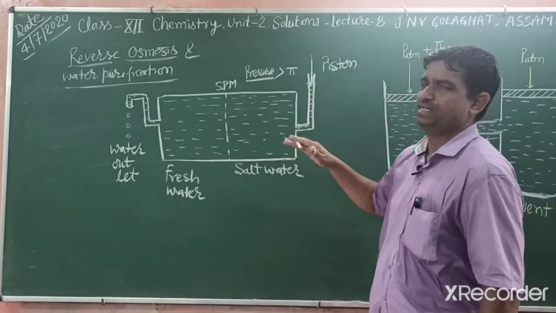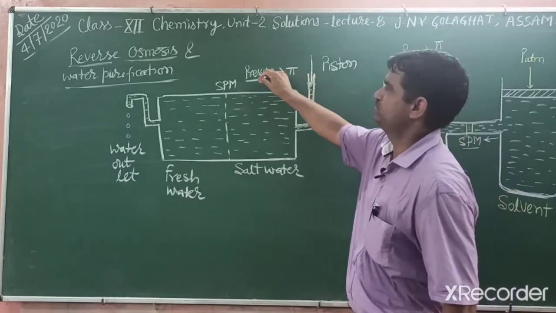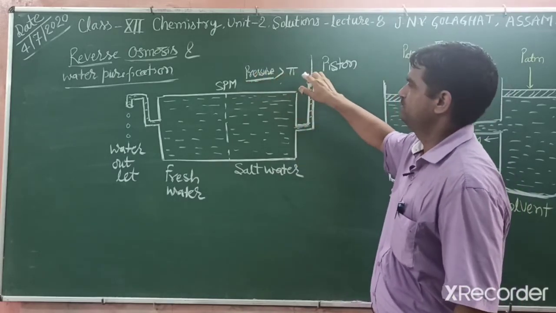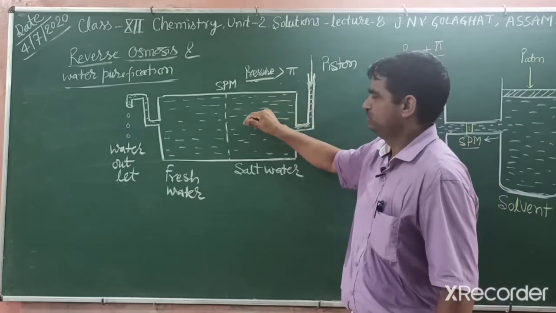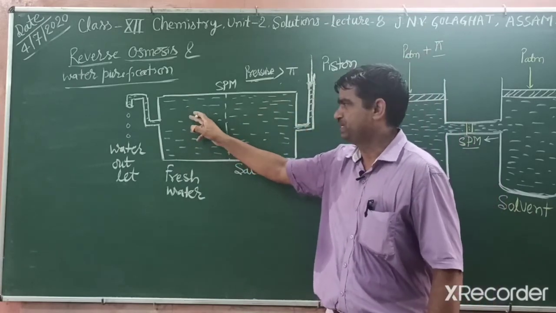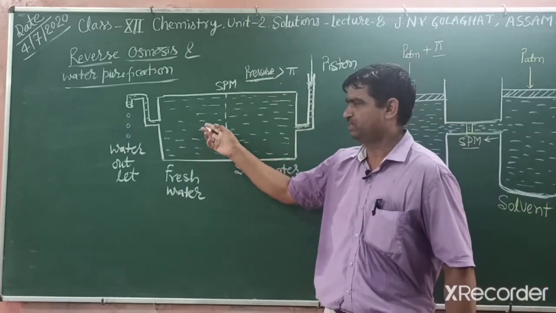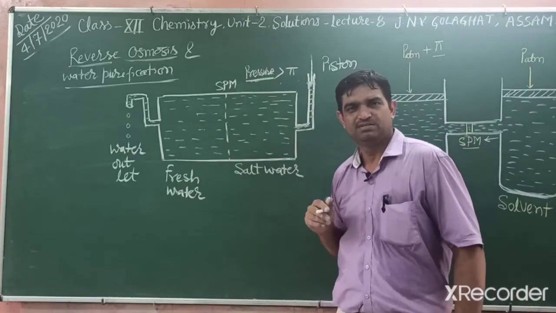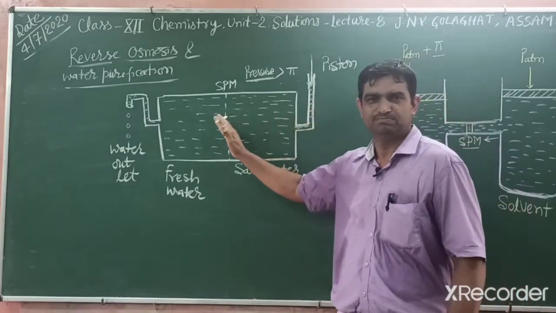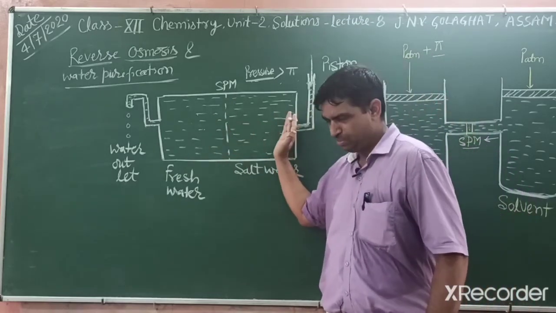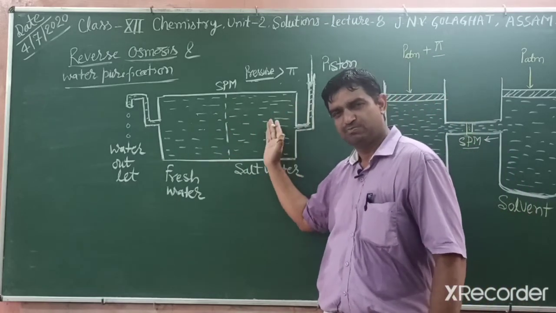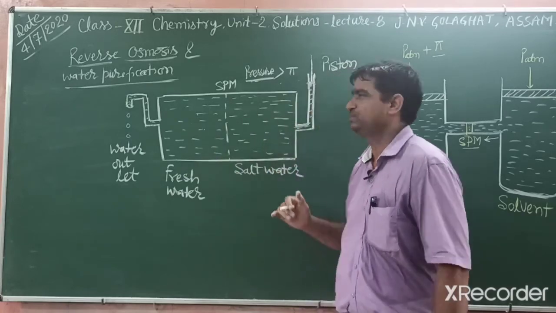If we apply more than osmotic pressure, this is external pressure, and fresh water and saline water are separated by a semi-permeable membrane. Normally fresh water comes into the saline water, but we want the water to move from the saline side towards the fresh water.